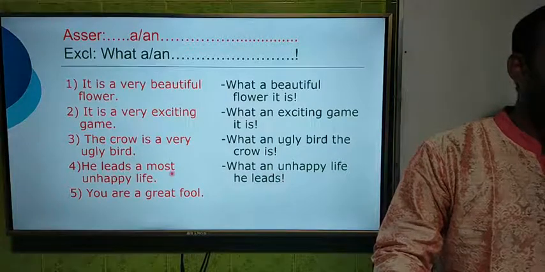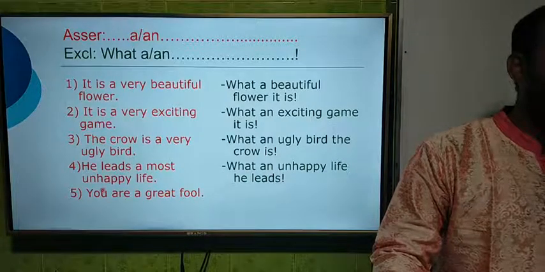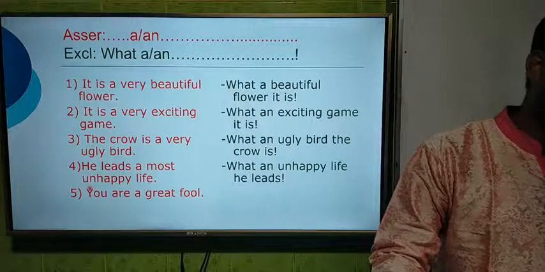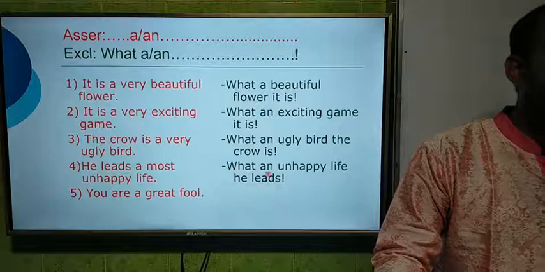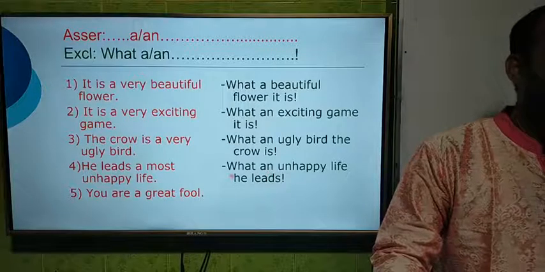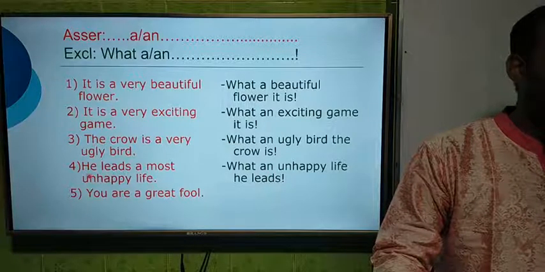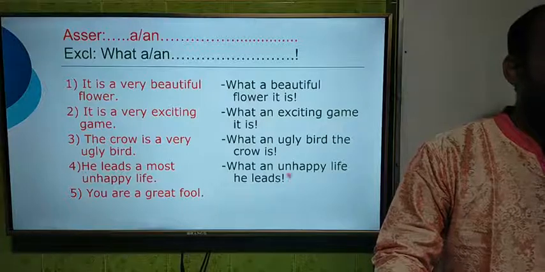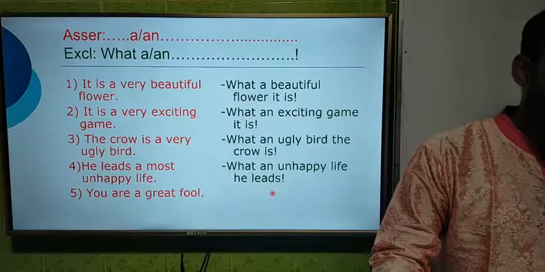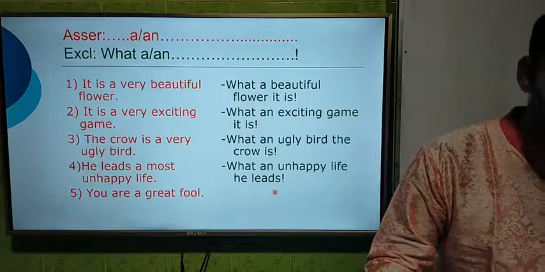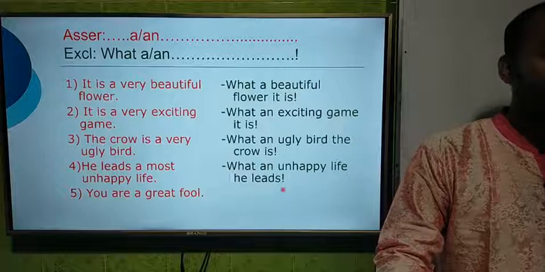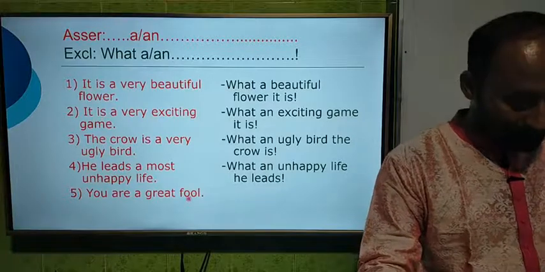If we omit most, then the next word is unhappy. The word starts with vowel U, so we have to use an as an article. What an unhappy life. Again we have to write down he, and at last the verb leads, and an exclamation sign. So it has become an exclamatory sentence. The answer is: what an unhappy life he leads. This is the answer of the 4th question.